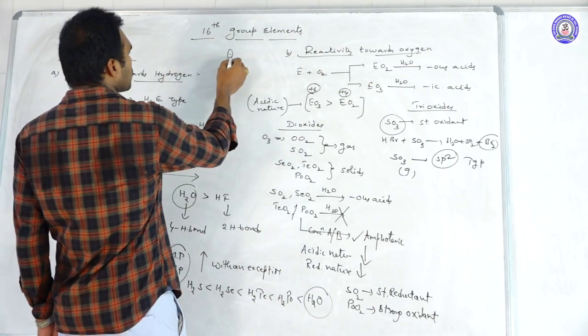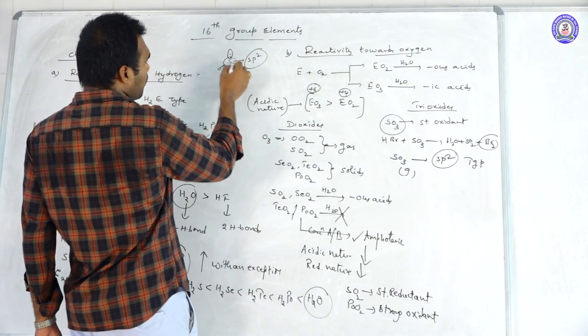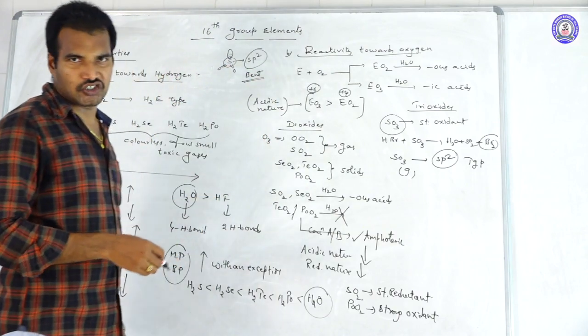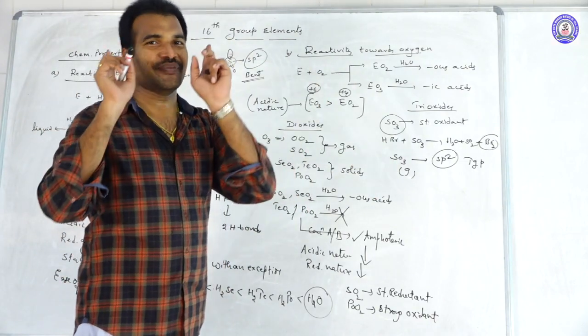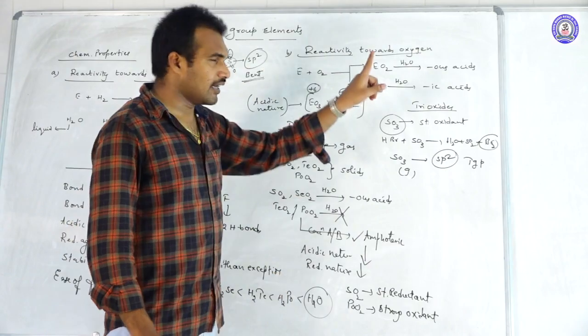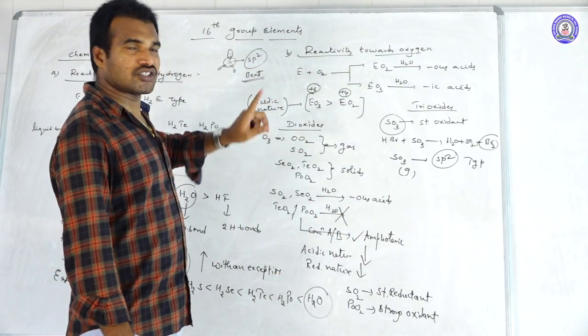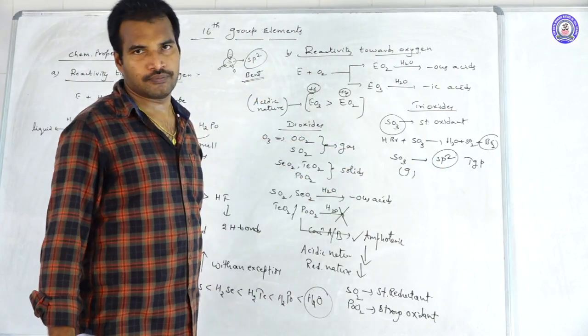So in SO2 also, the central sulfur undergoes sp2, but the geometry is bent or angular. In SO3 gas the hybridization remains the same. Both SO2 and SO3 in gaseous form are sp2, but SO2 is bent, whereas SO3 is trigonal planar.